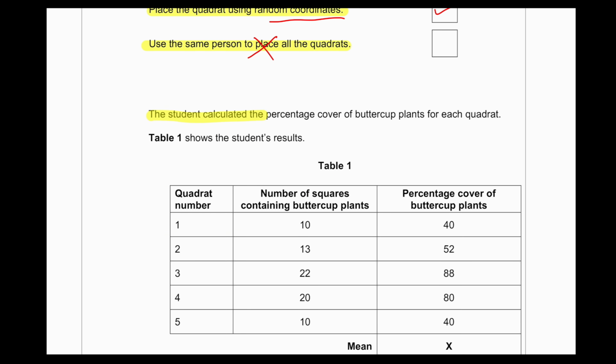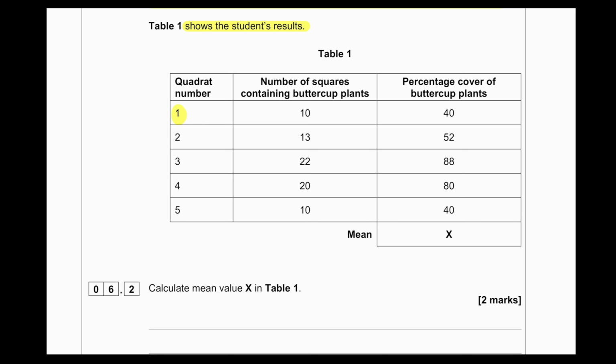The student calculated the percentage cover of buttercup plants for each quadrat. Table 1 shows the student's result. So we can see the quadrat number, the number of squares containing buttercup plants, 10, percentage cover of buttercup plants, 40.